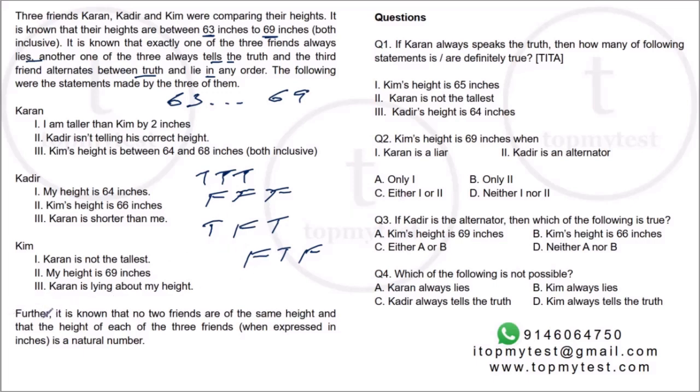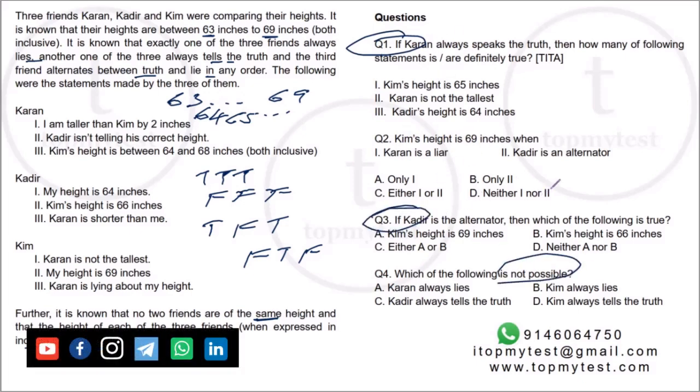And it is also known that none of the 2 friends are of the same height, and the height of each person is a natural number when expressed in inches. So it cannot be 63.5. It has to be 64, 65 till 69. Right, only natural numbers. And if you look at the questions, it looks like multiple scenarios. If, not possible, right? So we'll have to look at cases.